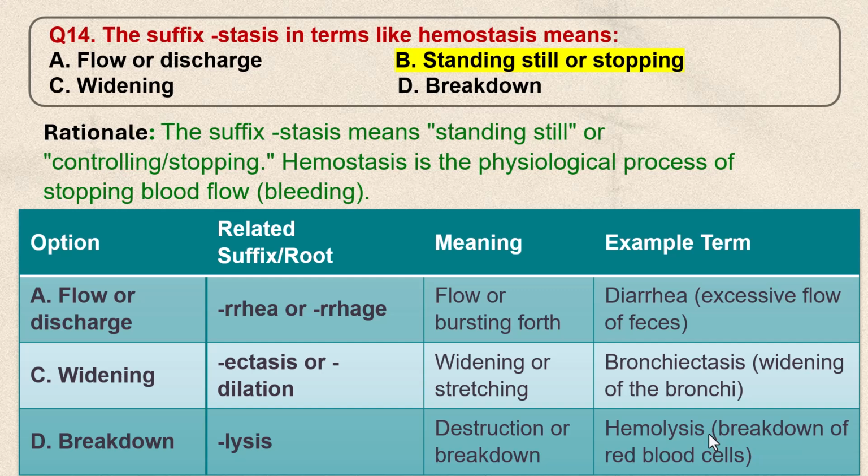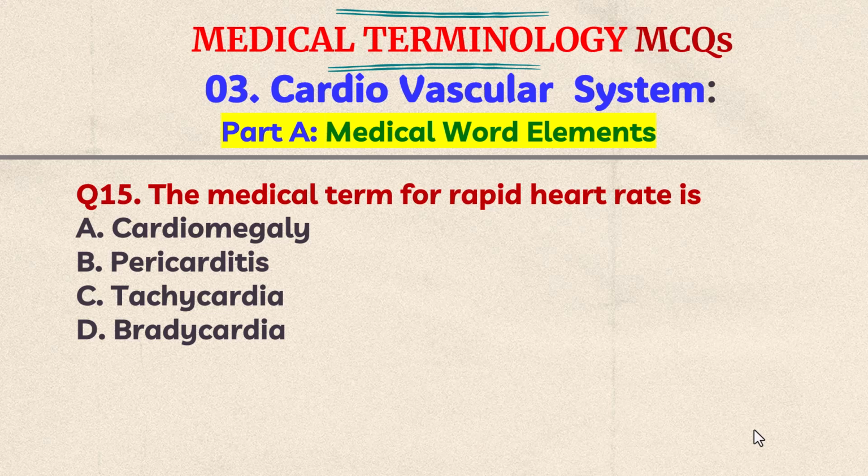Let's check other answers. Ria or rage mean flow or discharge. For example, diarrhea means excessive flow of feces. Ectasis or dilation mean widening. For example, bronchiectasis, it's widening of the bronchi. Lysis means breakdown. For example, hemolysis, that is breakdown of red blood cells. Question number 15. The medical term for rapid heart rate is A.